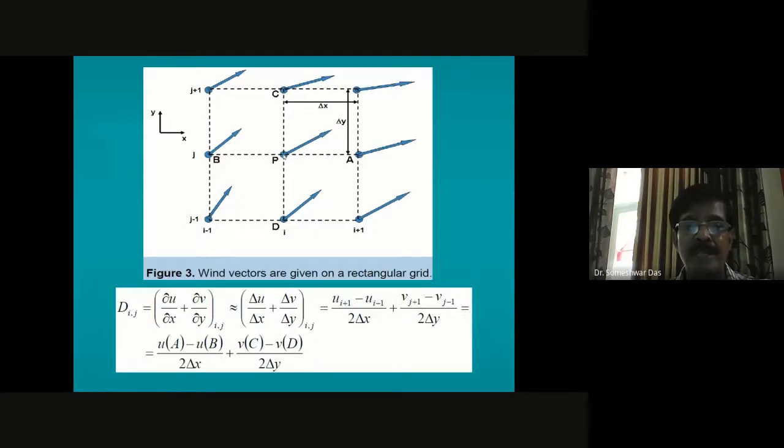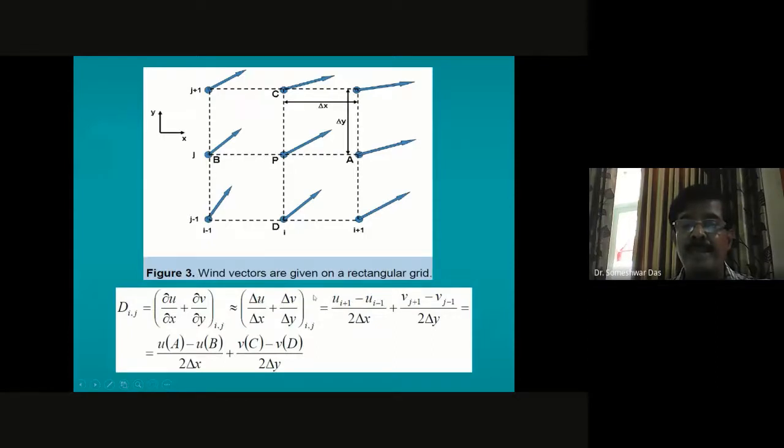At this point, the divergence can be represented as delta u by delta x plus delta v by delta y, assuming infinitesimally small grid size.